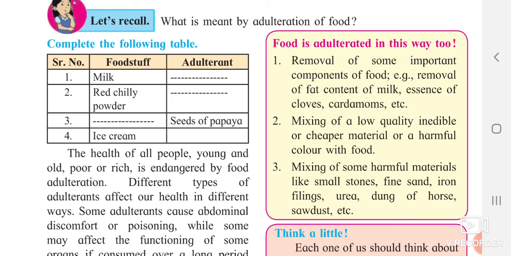Now they have given you a particular table to complete. The foodstuffs have been given, and they have told you to find out the adulterant. Milk has been adulterated with water. Red chili powder can be adulterated with brick powder. Brick powder, you know, is the bricks used for construction purposes. Seeds of papaya are used as an adulterant in the cooking part. And ice cream can be adulterated with urea. It is a type of fertilizer which is overused here and which can be harmful for our health also.